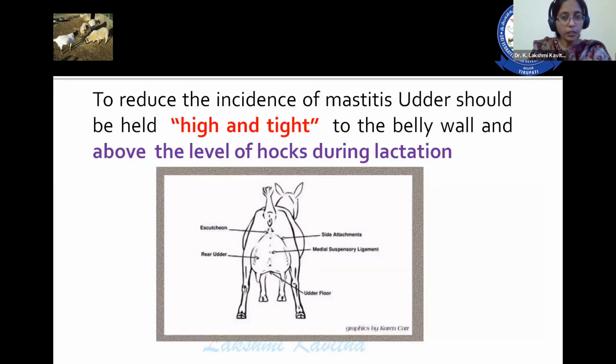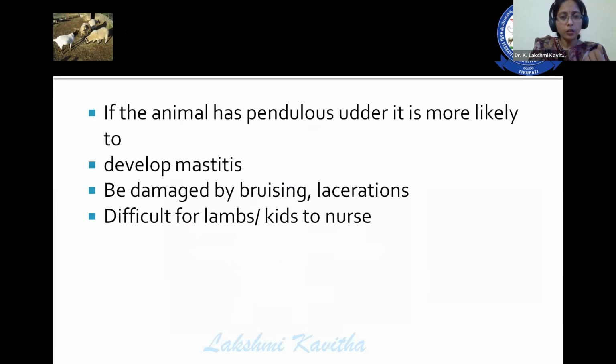To reduce the incidence of mastitis, a high body score or body condition and a tight udder are very, very important, and the udder should be above the level of the hock. If the animal has a pendulous udder, it is more likely to develop mastitis because of damage by bruising or lacerations, and even the lambs or kids find it difficult to nurse.